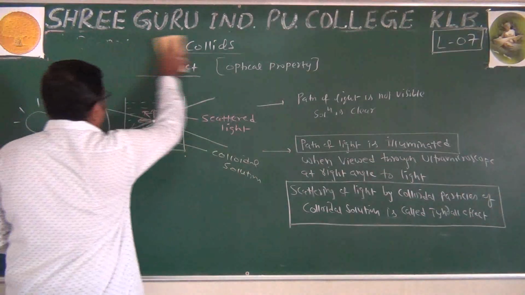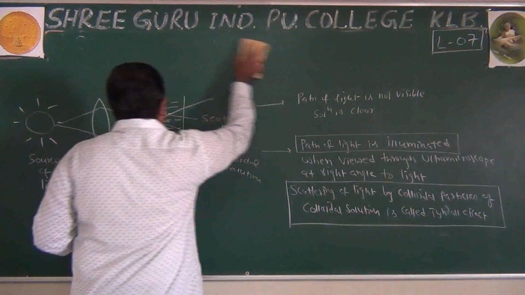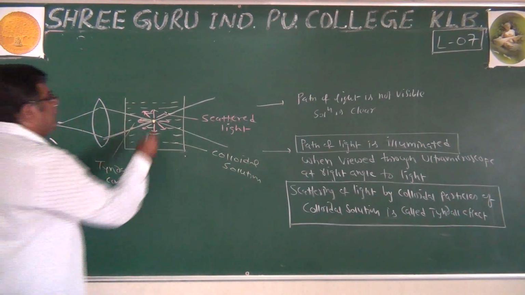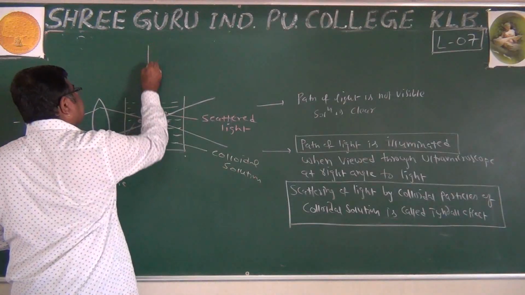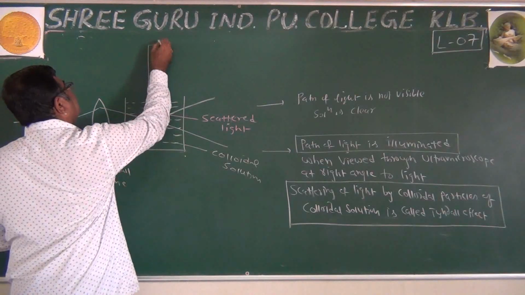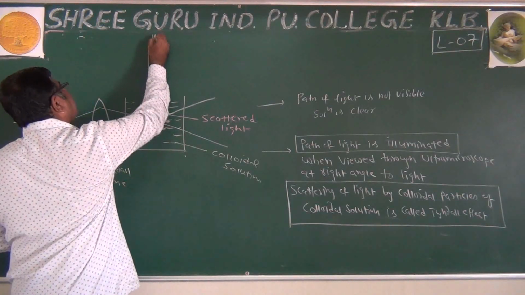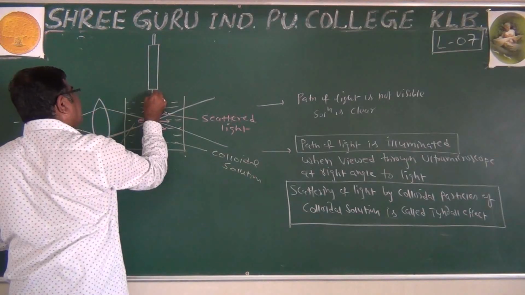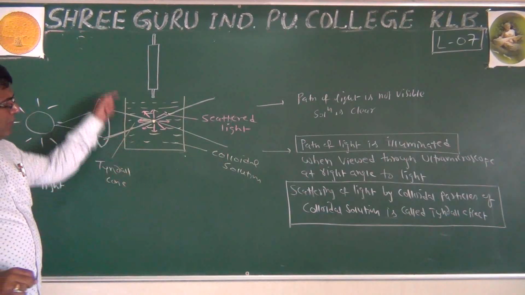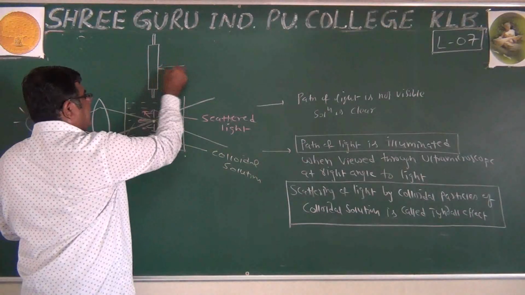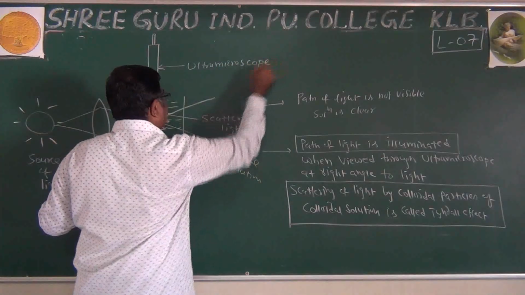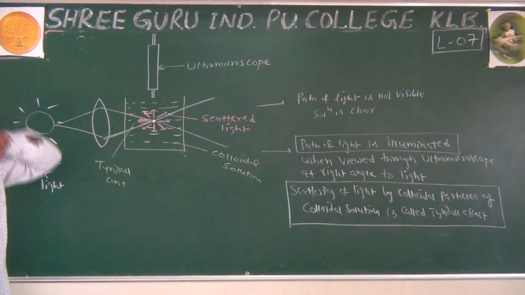And how is this observed? This is observed through a microscope, the ultra microscope we call it. This is an optical instrument. Of course, we need not draw the detailed diagram like given in the textbook, but draw this and label it: this is the ultra microscope.